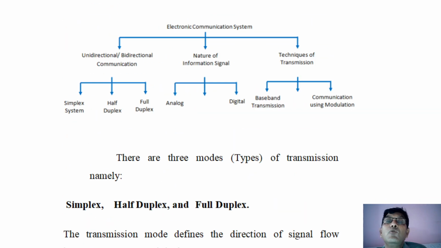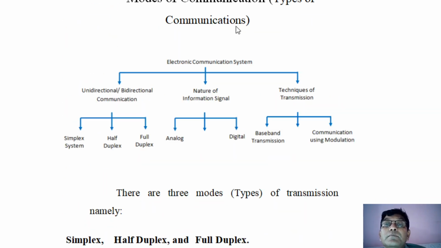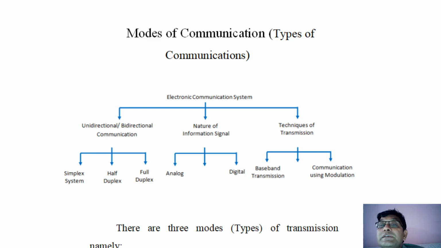But now let us again go to this chart, in which it is mentioned unidirectional or bidirectional, which we have completed as simplex, half duplex, and full duplex. Now, another way is called nature of information signal. According to that, the communication is classified as analog and digital. Suppose you are taking a printout with the help of a computer.